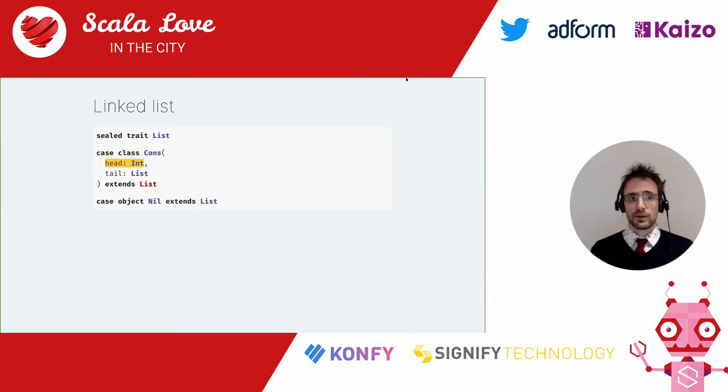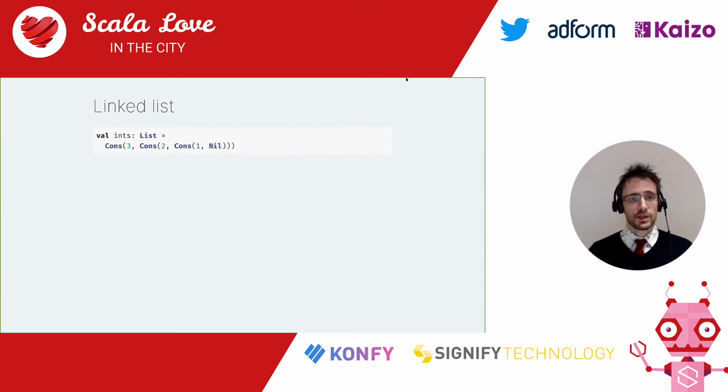You can then create values of that linked list, which is not amazing. There's a bit of noise, but if you squint, you can see your list 3, 2, 1. Creating values of recursive data types is a common problem. It gets noisy really quickly, but there are solutions to that problem. Right, now that we know about recursive data types defined in terms of themselves, how do we work with them? Instinctively, you'd think, well, it's a recursive data type, right? So I'm going to need recursive algorithms. And of course, given the title of the talk, this is where we're headed.